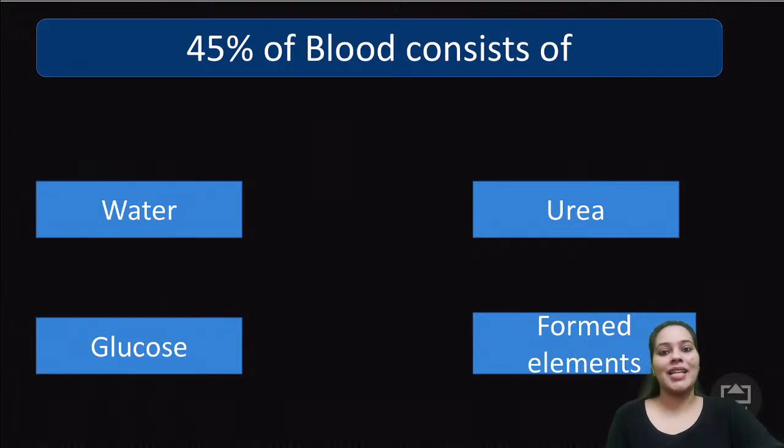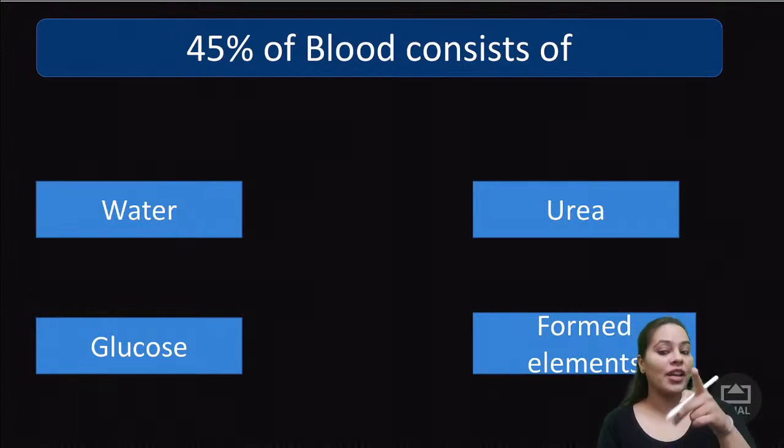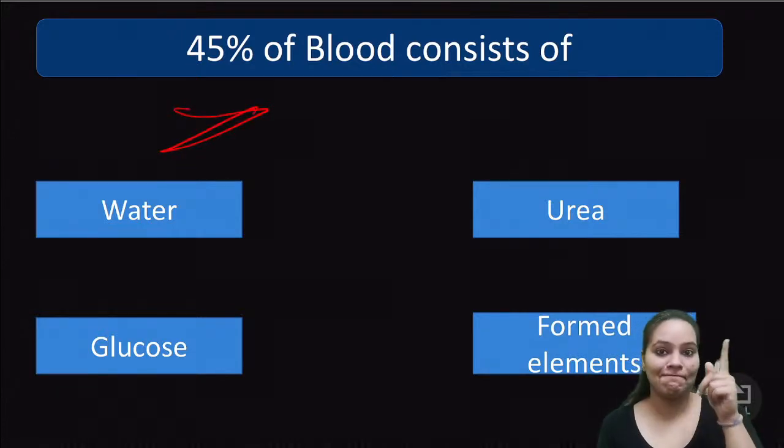45% of the blood consists of water, urea, glucose or formed elements. What do you think? Here I'm talking about 45%. So use your brain. Tell me the correct one.